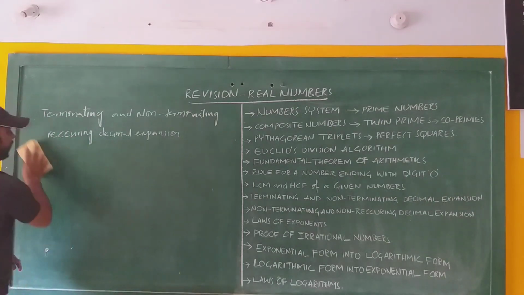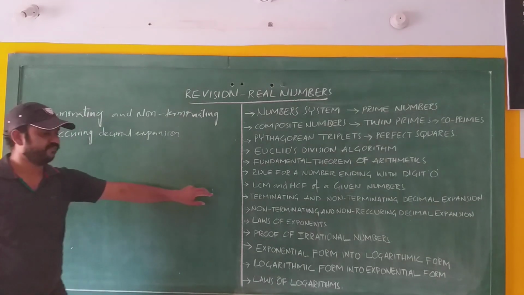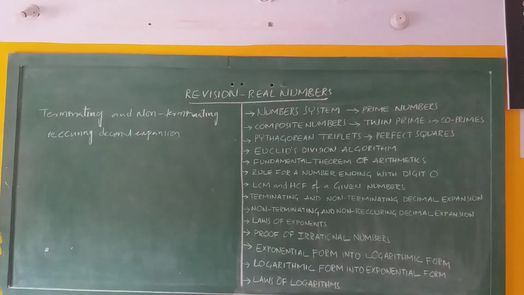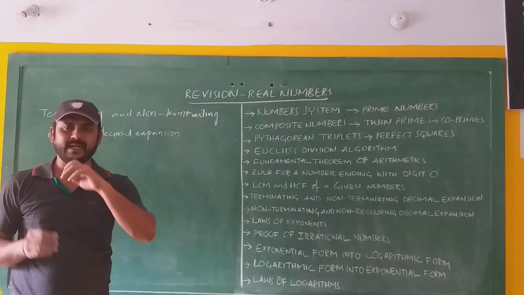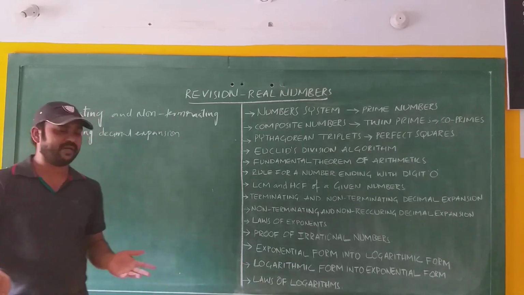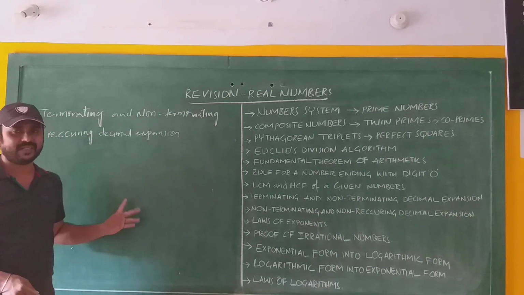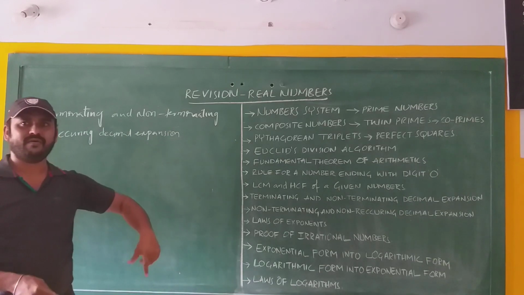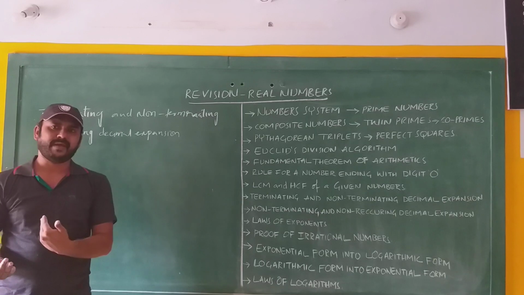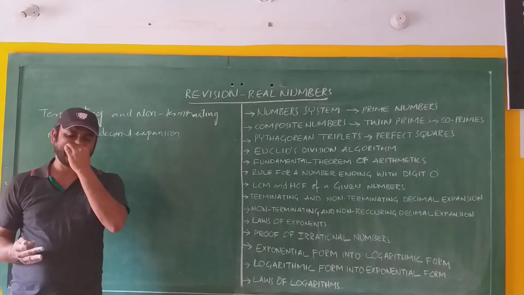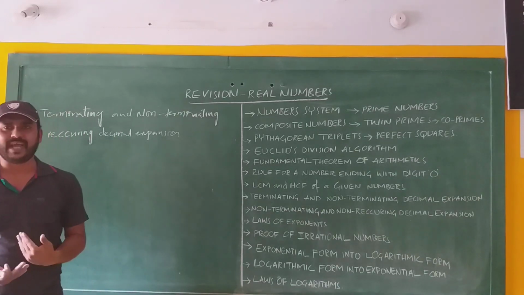And we can check whether the given rational number has a terminating decimal expansion or non-terminating recurring decimal expansion without actual division. So far we have discussed 2 examples using regular division, but we can check whether the rational number has a terminating or non-terminating recurring decimal expansion without actual division.